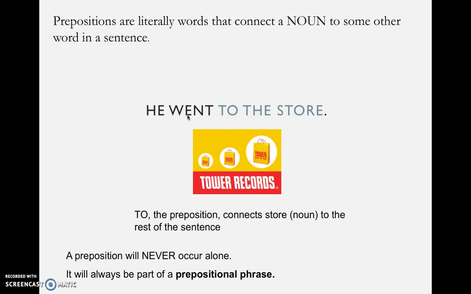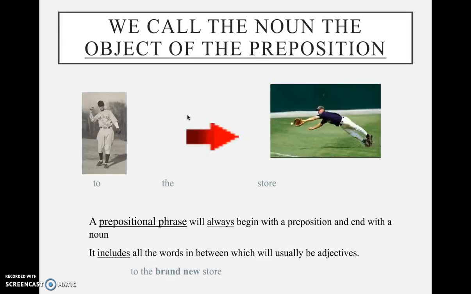It will always be part of a prepositional phrase. So the prepositional phrase consists of two things: the preposition that starts it, to in that case, and then it ends when it gets to the noun that's being linked, and that's called the object of the preposition. So it includes all the words in between, and usually those words are adjectives. So I went to the brand new store, and notice I can put many varied adjectives in between there, but they are all still part of the prepositional phrase.